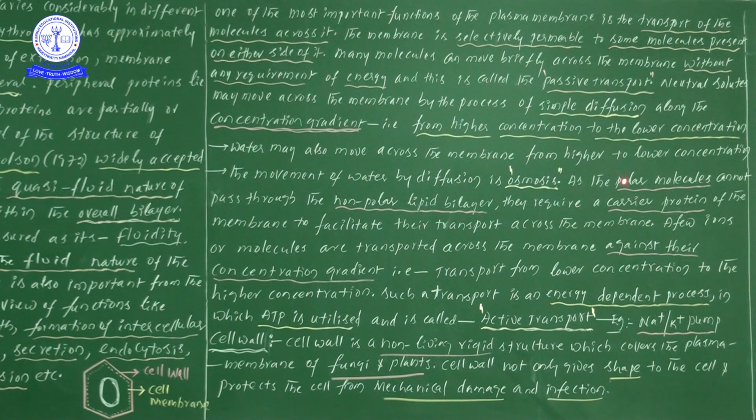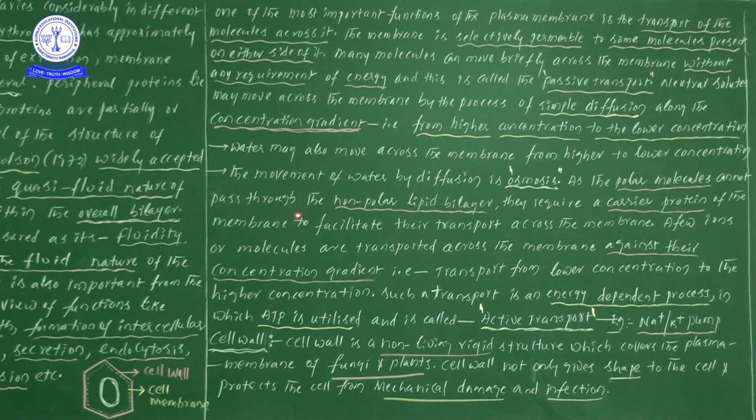Next one, as the polar molecules. From here onwards till the end of this video, important, listen carefully. Polar molecules cannot pass through the non-polar lipid bilayer. Polar molecules, what is the information we are learning now?